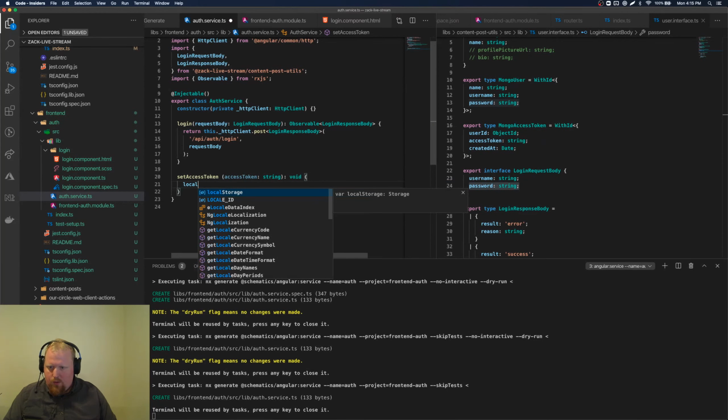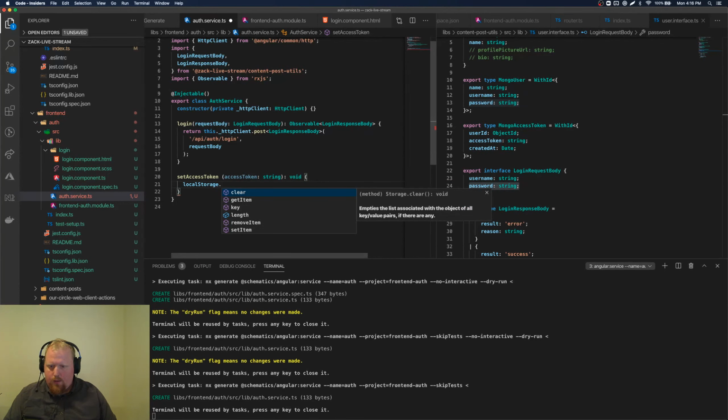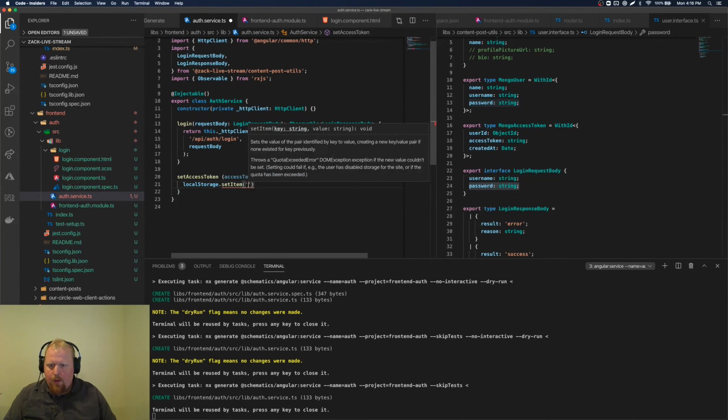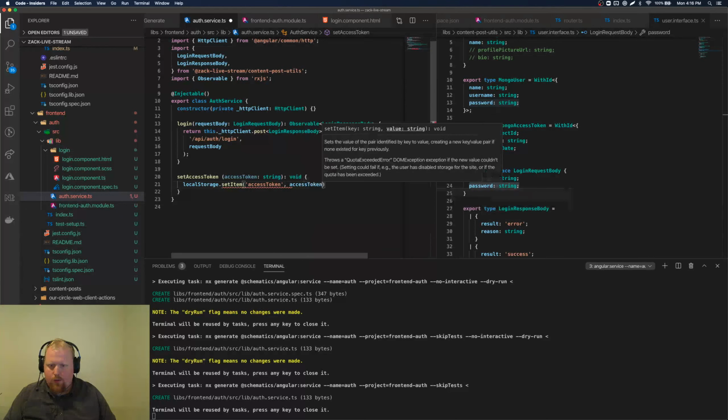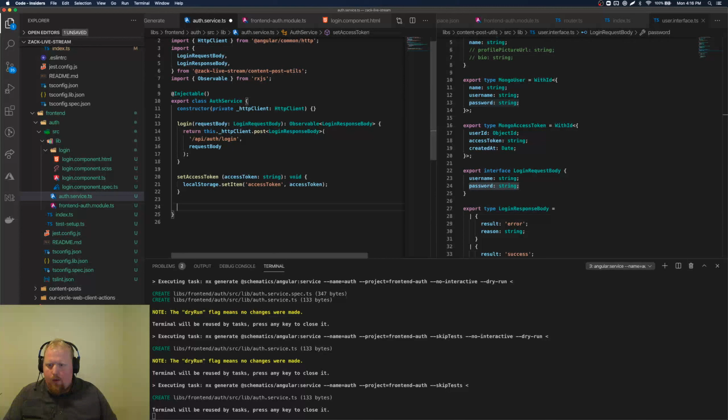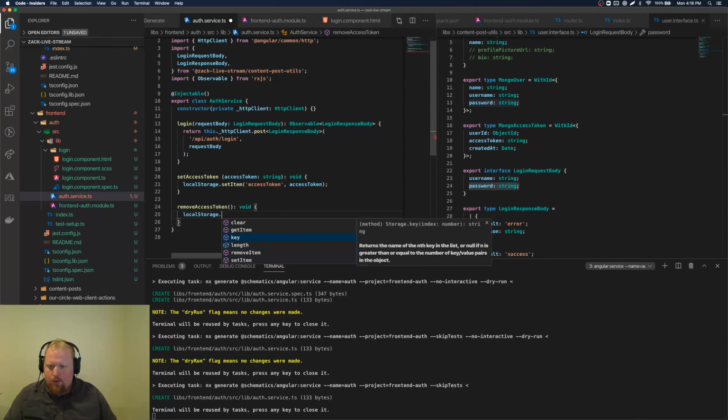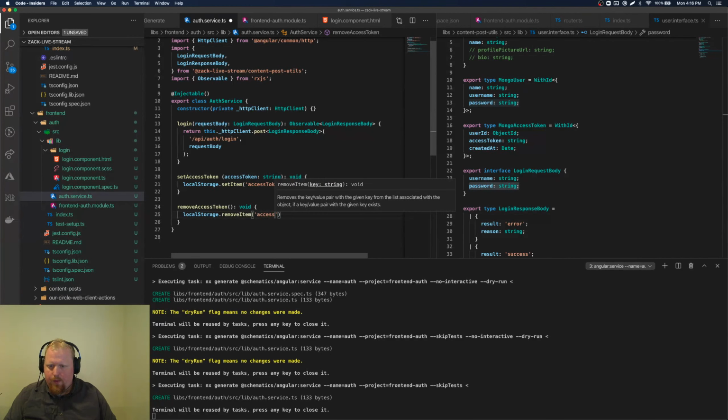And this is just going to take localStorage.setItem. We'll call this key access token, value is the access token. Remove access token, pass it in nothing and returns void. localStorage.removeItem is what I want really.